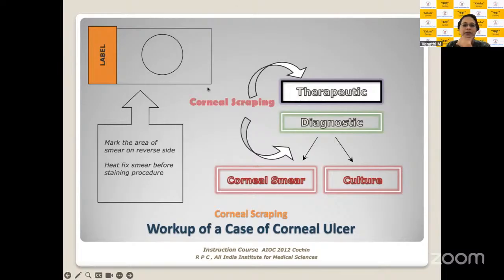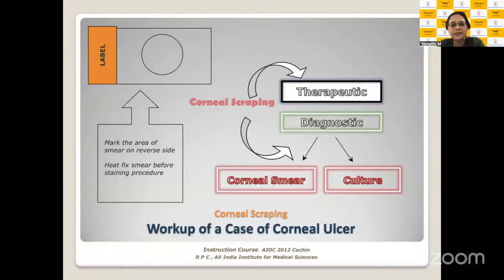That is how you need to make a smear on a clean slide. The slide is first cleaned with heat or with alcohol, with spirit, and then you mark on the undersurface of the slide the region where the corneal smear material is to be placed, and then you place the smear material on the top side within the region which has been marked on the underside. That's something you need to remember, and that's the right way of doing it.